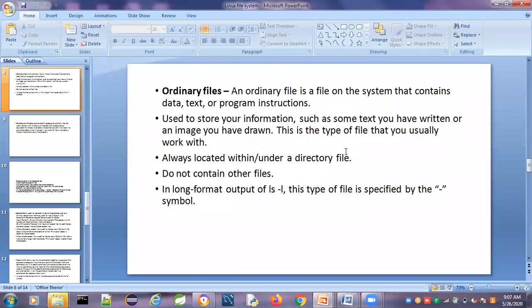So the file is always located under a directory. The file does not contain other files. The file actually contains the data, which does not contain any other file. A directory contains the file. Okay.